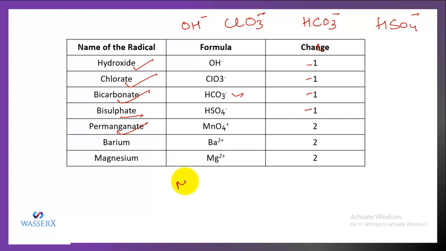Permanganate ion is the group of atoms of manganese and oxygen atom with a charge. So that means the charge on it is, it's not positive. We have permanganate, which is a group of atoms of manganese and oxygen atom with one negative charge. So the charge is -1. We have barium, its valency is 2 positive, so we have +2. We have magnesium, its valency is +2, so again we can write as +2.